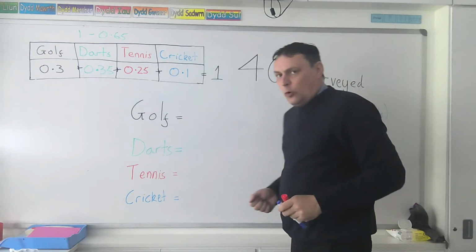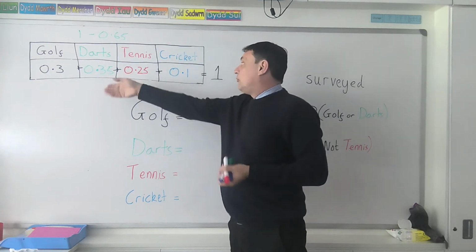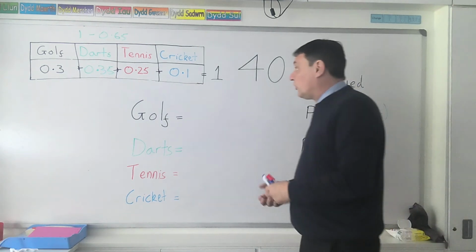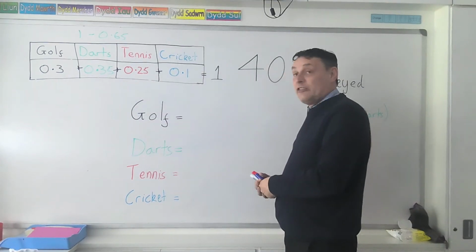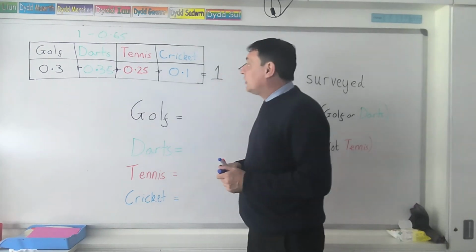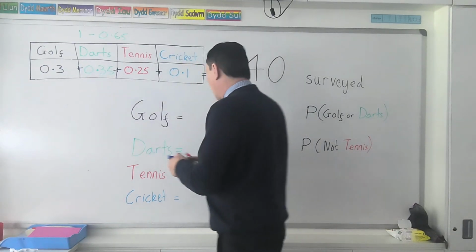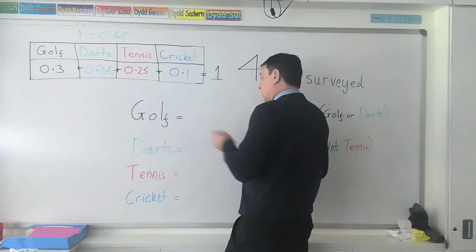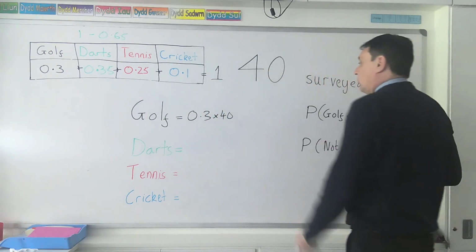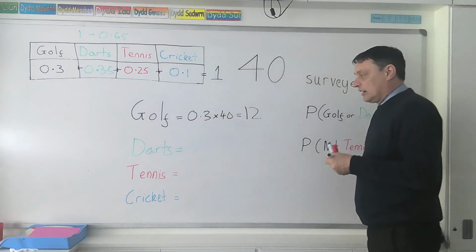So those are the proportions of people in the survey that answered golf, darts, tennis or cricket to the question. We're now told that actually 40 people were surveyed. So from this information we could actually work out how many physical people actually liked all of these sports. So to work out the golf, you take the 0.3 and you multiply it by the 40, the 40 people surveyed, and that will give you an answer of 12. So 12 people actually like golf.